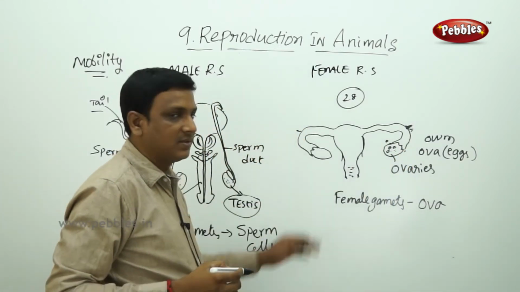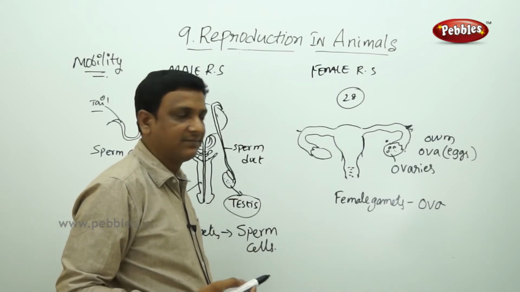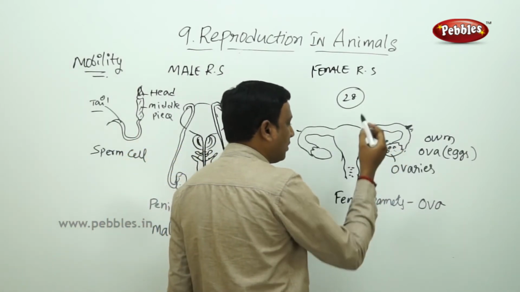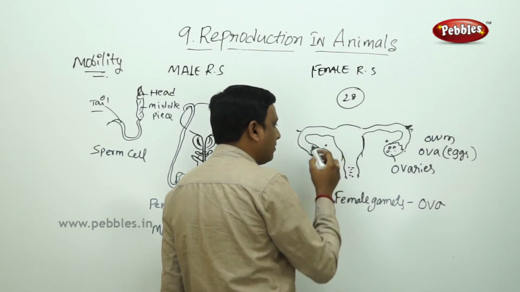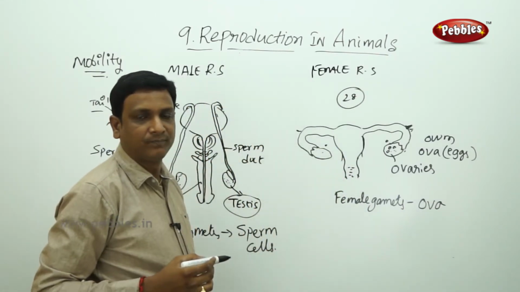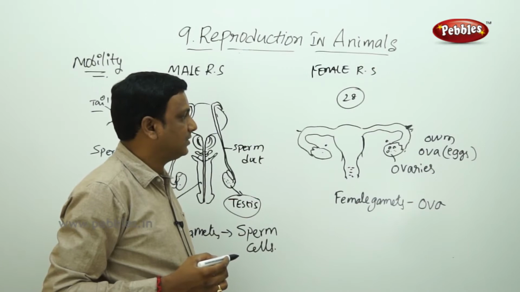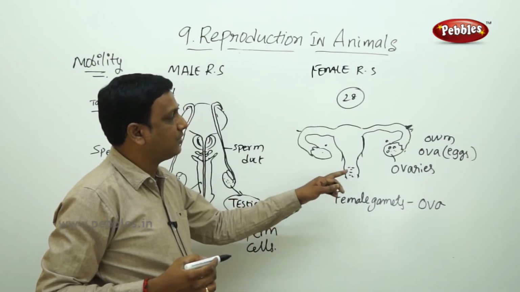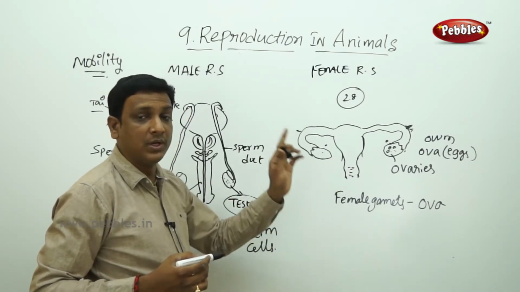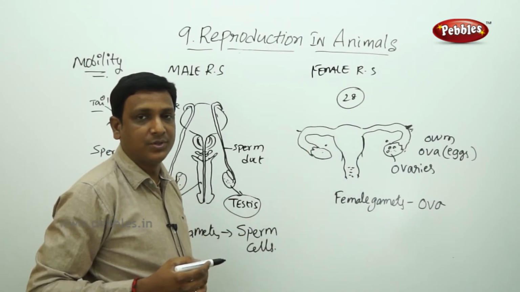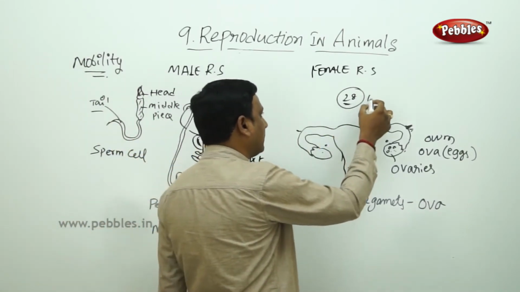These ovaries produce the ova alternately. For example, one month this one produces one ova, in the next month the other one produces. So monthly only one ova is produced. Even though there are 2 ovaries, only one egg cell is produced in a period of 28 days or 1 month.